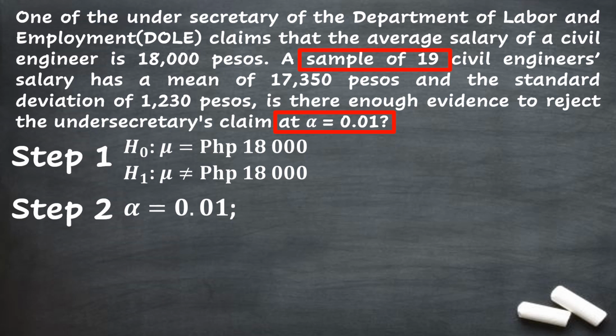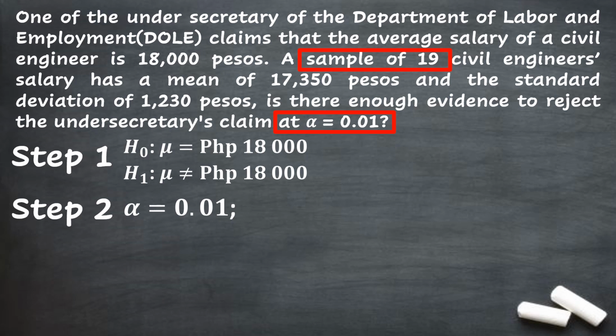Next is to identify if this problem is under one-tail test or two-tail test. So same with step 2 for one sample z-test, we can identify if it is a two-tail test if the mathematical symbol for alternative hypothesis is a not equal symbol. And then for one-tail test, if the mathematical symbol in the alternative hypothesis is a greater than or less than inequality symbol.